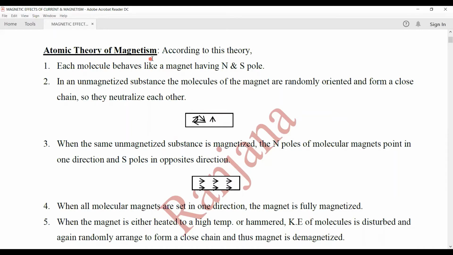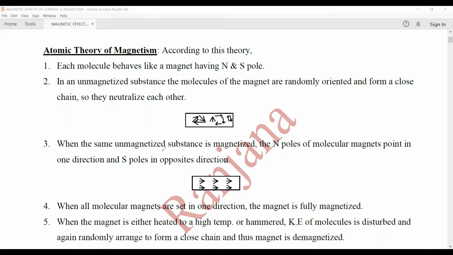Now let's start with the atomic theory of magnetism. According to this theory, each molecule behaves like a magnet that is having north and south pole. If this substance is unmagnetized, the molecules of the magnet are randomly oriented and form a closed chain so that they neutralize each other's effect. Like they can be in the form of a triangle or in the form of a square or like this. That is, they are neutralizing each other's effect. They are in the form of closed chains.